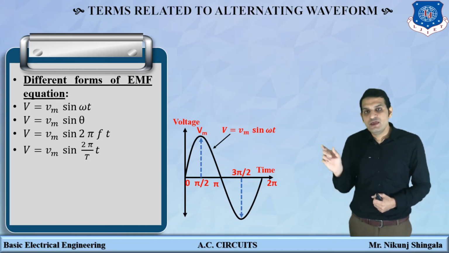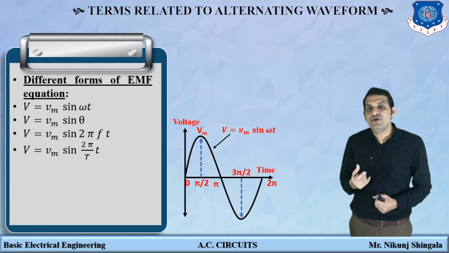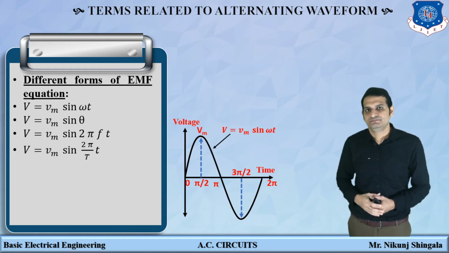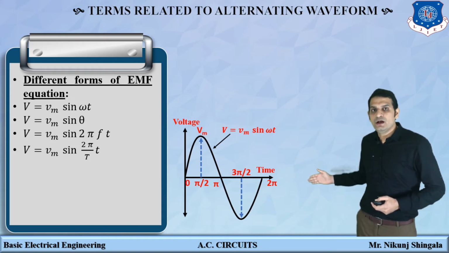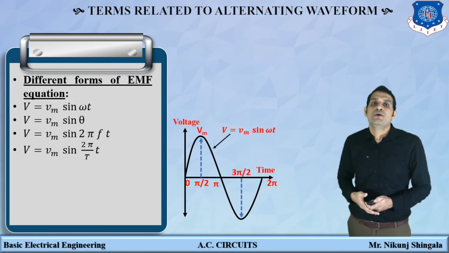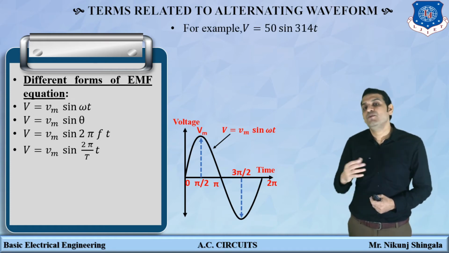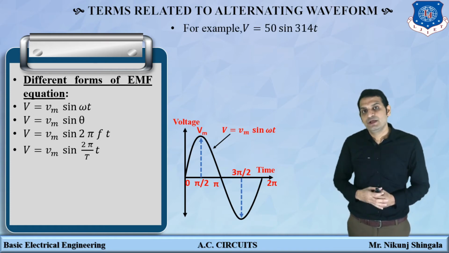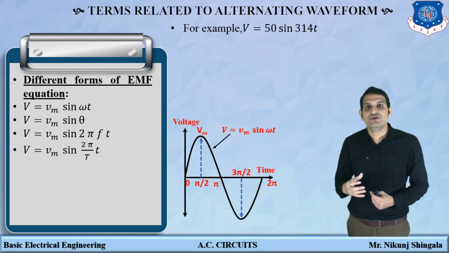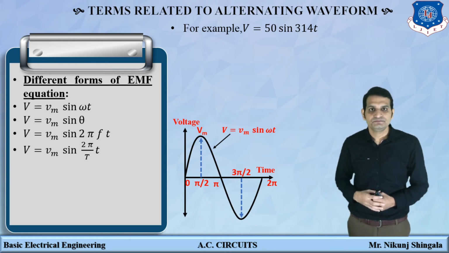So in the given equation V is equal to Vm sin omega t, the amplitude is what? Amplitude is the coefficient of sine of angle. Suppose this is the waveform of V is equal to Vm sin omega t. Now if one example is given to you, in this example you have been asked to find out the amplitude and frequency. So the equation of alternating voltage is V is equal to 50 sin 314 t.